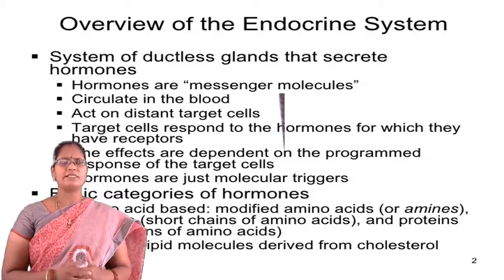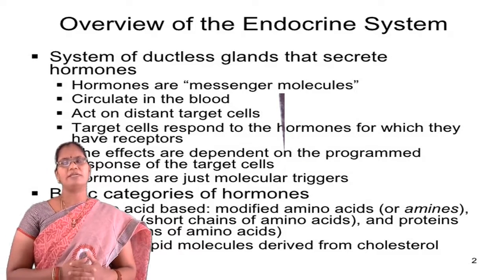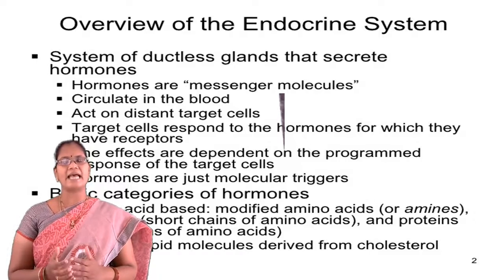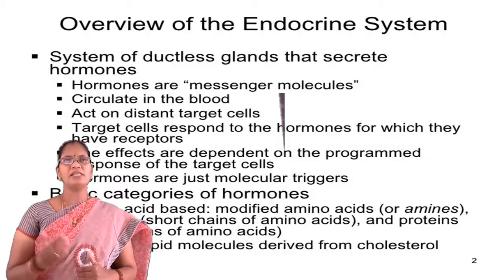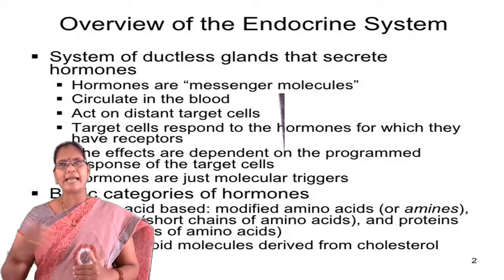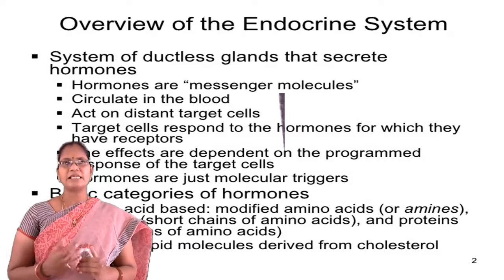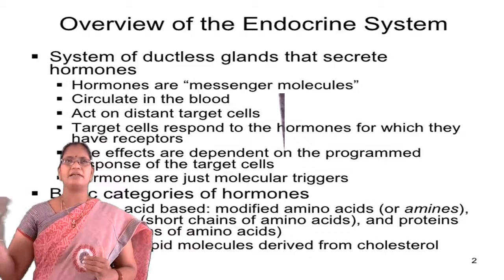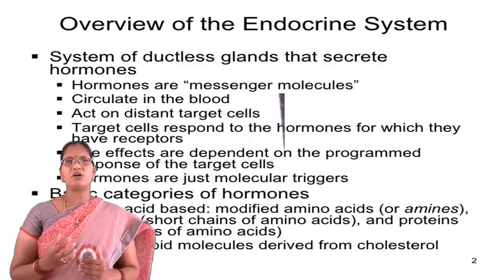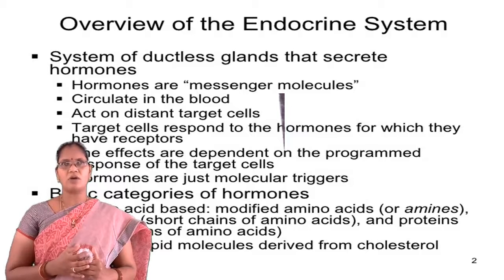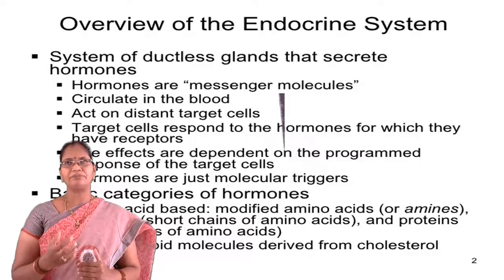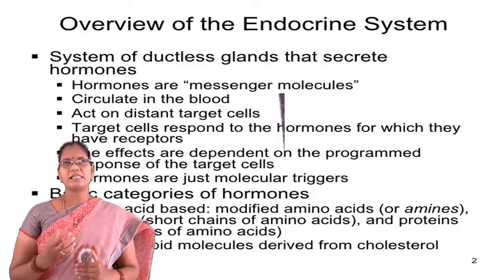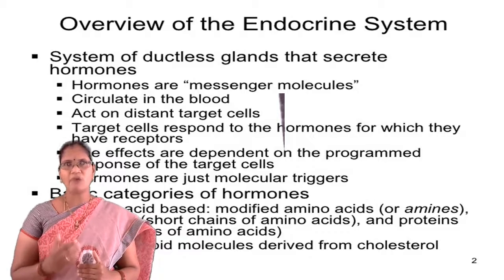Hormones are messenger molecules. They are called messenger molecules as they carry information from one cell to another cell in order to perform an action. These hormones circulate in the blood. Next, these hormones act on distant target cells. The target cells for the hormones will be located in a distant place. The cells which have specific receptors for the hormones act as target cells. So, target cells are nothing but the cells which have receptors, and they respond to the hormones for which they have receptors.